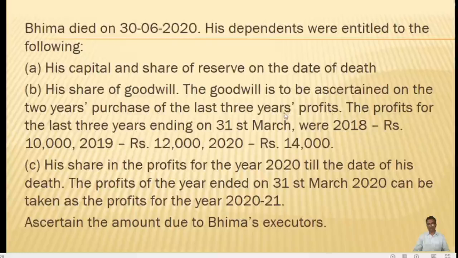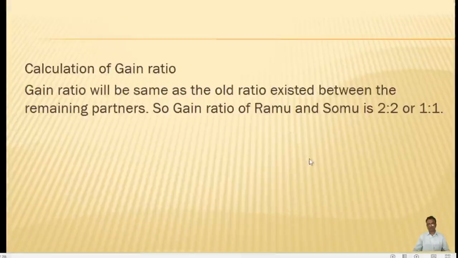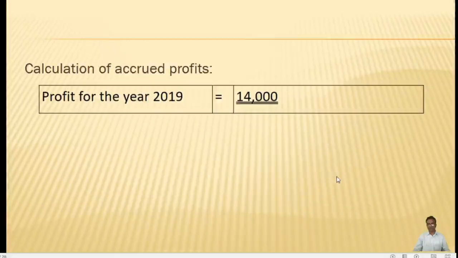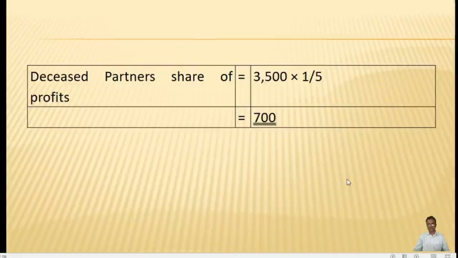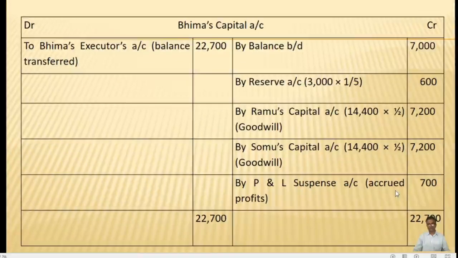So we have to calculate up to the date of death, and already we have calculated the profits up to the date of the death. So we got his share of profits, that is 700. So that 700 is to be recorded on the credit side of the capital account as by profit and loss suspense account 700. There are no other items.